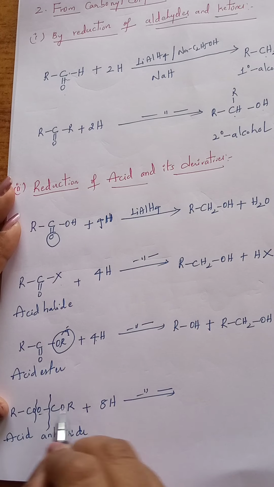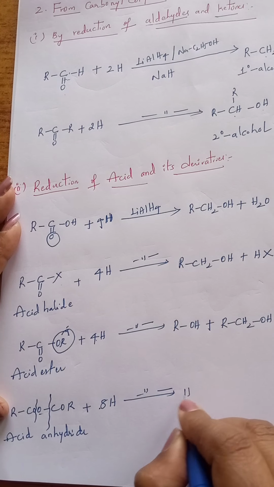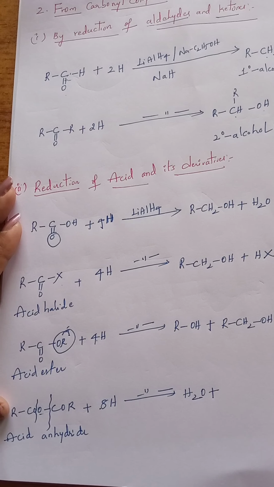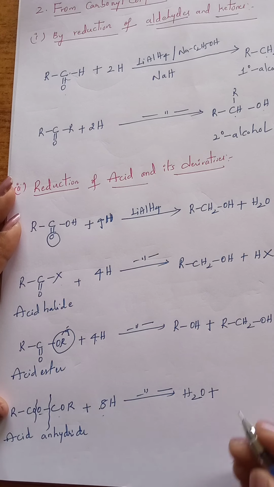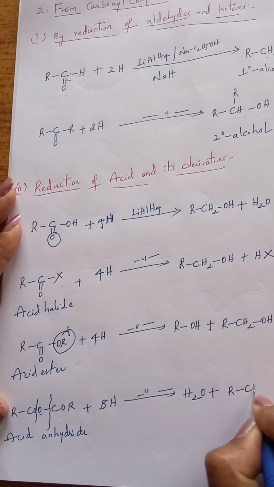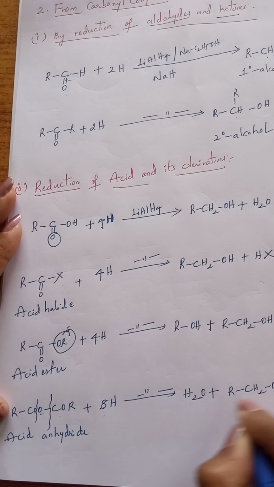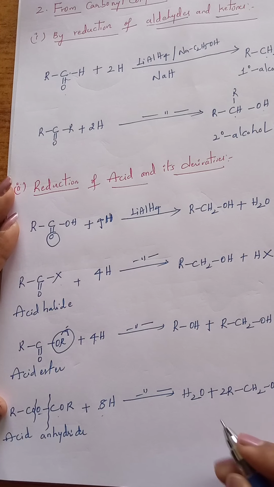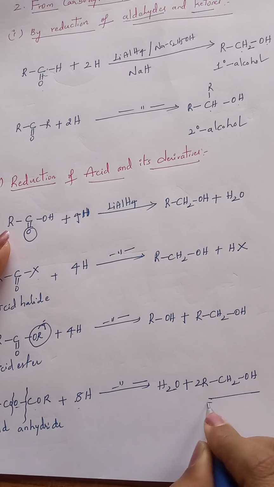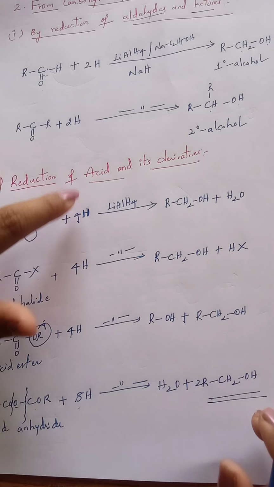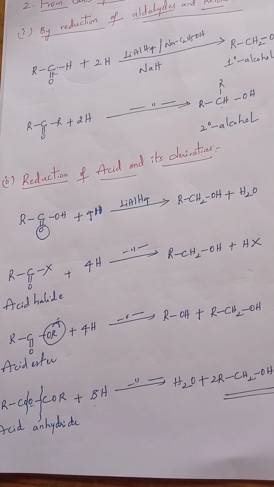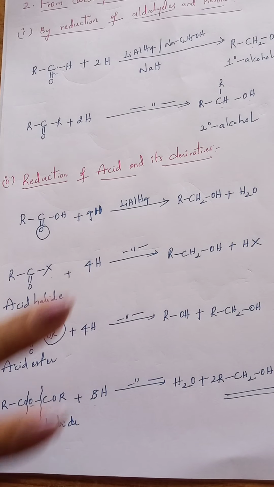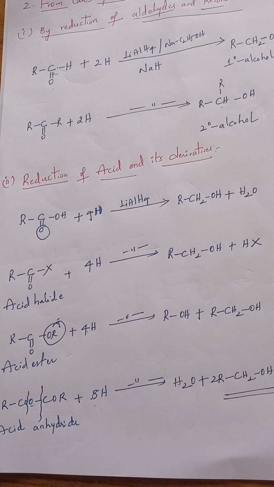Initially this oxygen takes 2 hydrogens and is eliminated as H2O. Still 6 are there. Of those, 3 hydrogens are added to one RCO group and another 3 to the other RCO group, converting them into RCH2OH. 2 moles of RCH2OH are created. Finally, we got alcohol. Even by reducing acids and their derivatives, we get alcohol as the final product. This is the second preparation method using carbonyl compounds. Now, we will see the third one.